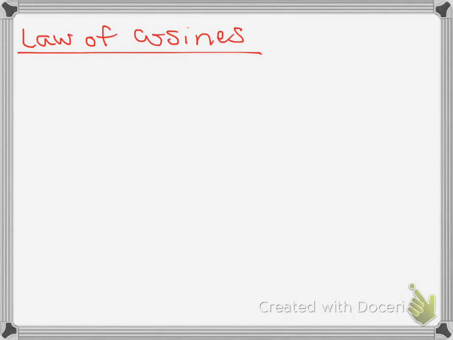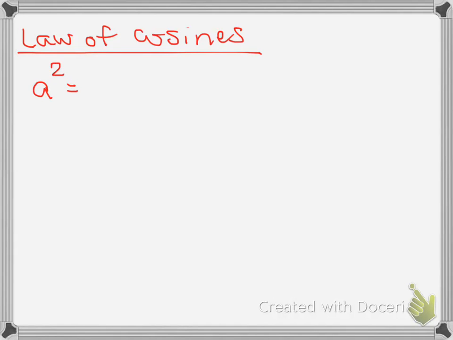Hi pre-calc peeps. Today we're going to continue on with our triangles and we are going to look at the law of cosines. Now, you can find the proof of this in your textbook. It is derived from the distance formula. However, for time purposes, I'm going to go ahead and give you the law of cosines formula.